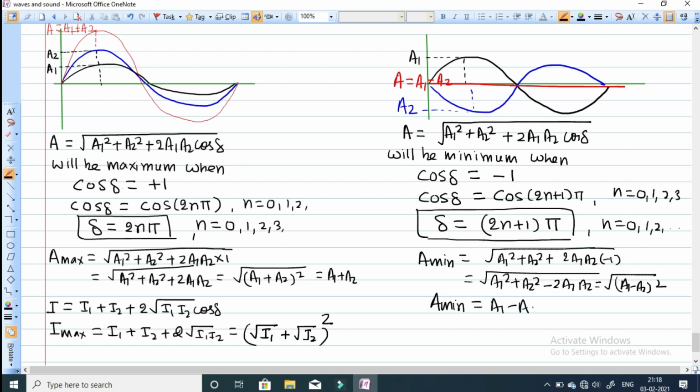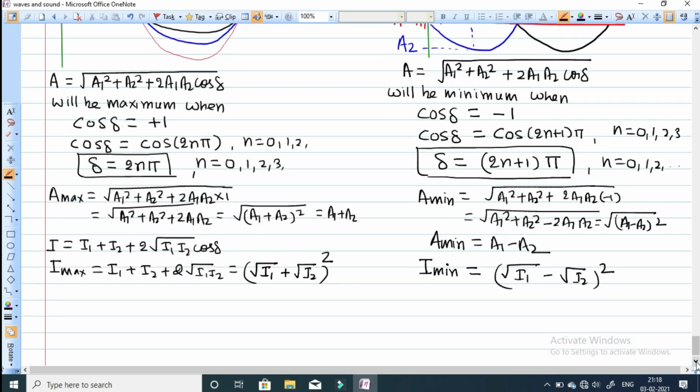Similarly you can calculate the minimum value of intensity. I minimum is equal to (under root I1 minus under root I2) whole square. If you want to calculate the ratio of maximum and minimum amplitude, you can calculate it similarly. So this is all about constructive and destructive interference. Now one more important point: we can calculate the path difference also, because this is simple harmonic motion, and we can take circular motion and linear motion. So this is the relationship between path difference, phase difference and time difference between two waves.